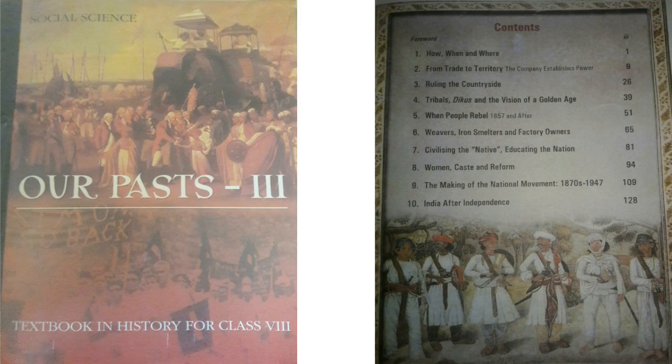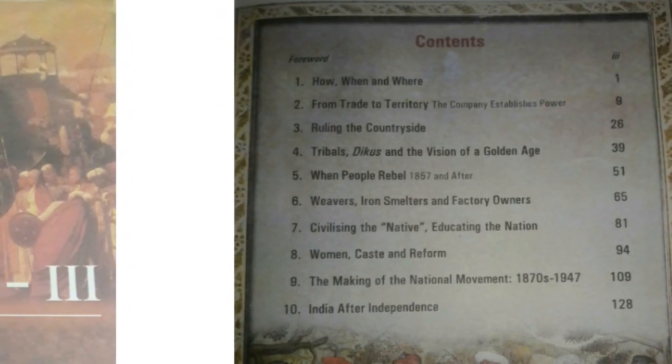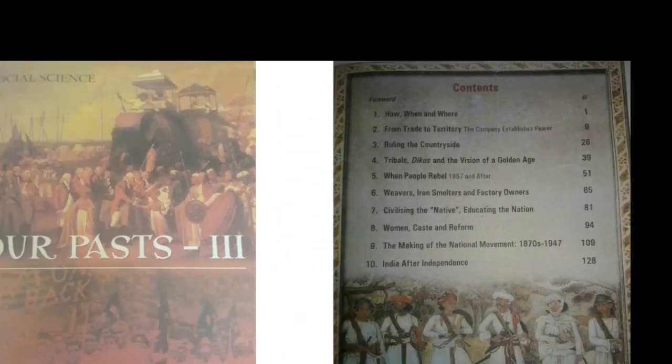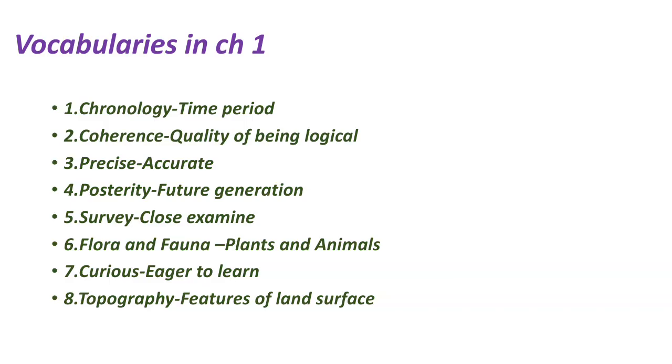This is the cover page of your book, Our Past 3. And totally you are having 10 chapters in history. Now we are going to see Chapter 1, that is How, When and Where. Before entering into the chapter, we need to know all these important vocabularies in Chapter 1 so that you can easily understand all the concepts.